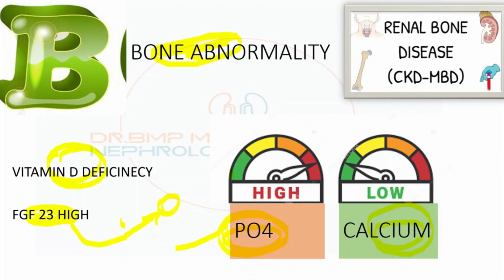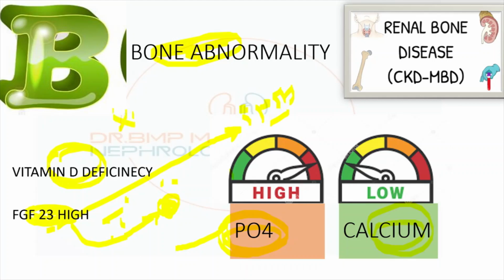This affects the bone also, and there will be hyperparathyroidism. This stimulates PTH. PTH gets secreted because of low calcium, high phosphorus, and FGF23 is the most important factor which stimulates PTH. This causes bone abnormality.